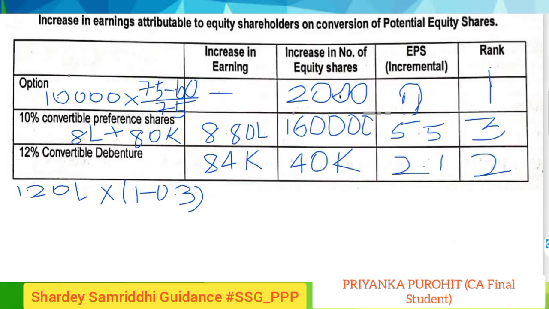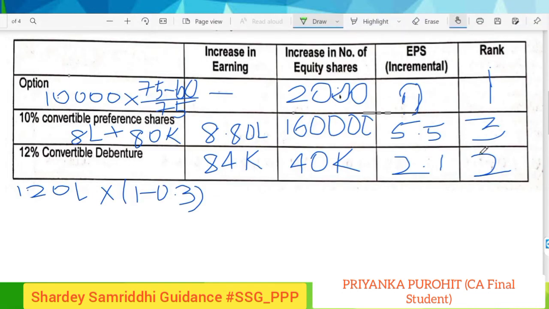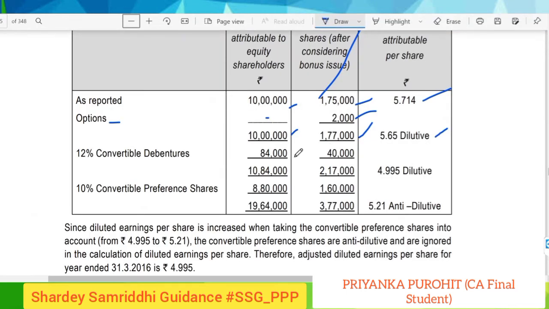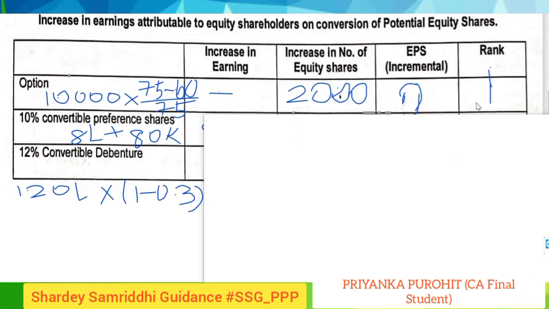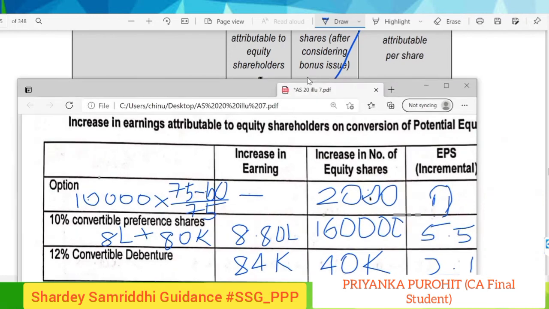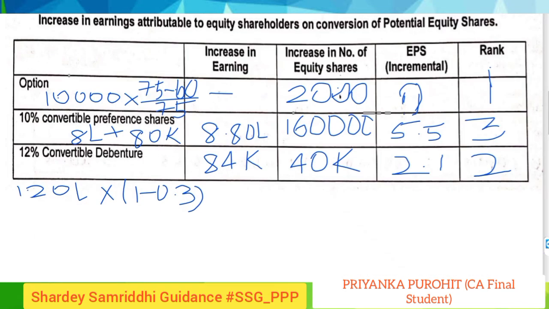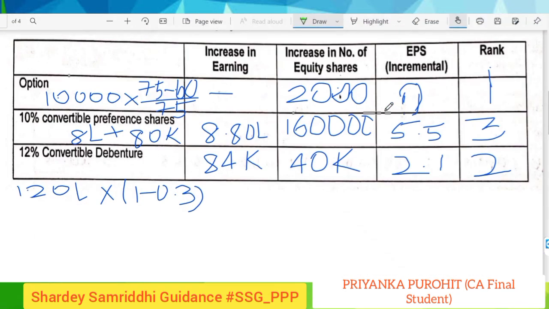Next, since the second rank was given to convertible debentures, we will consider 84,000 and 40,000, which we have written here. We will add these two and get the diluted EPS, which is 4.99. And again the third ranking was given to the convertible preference shares.